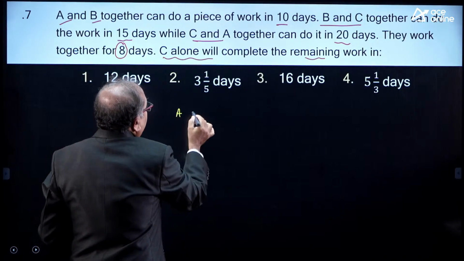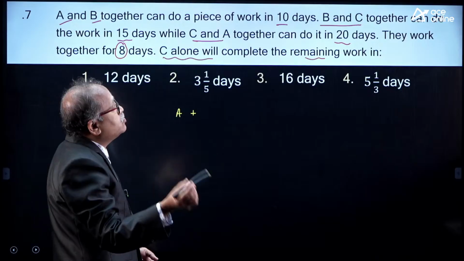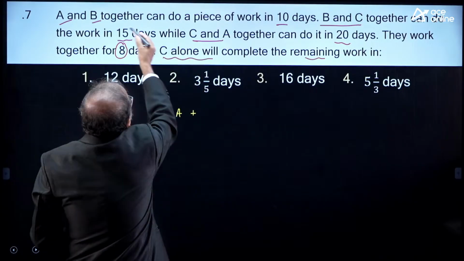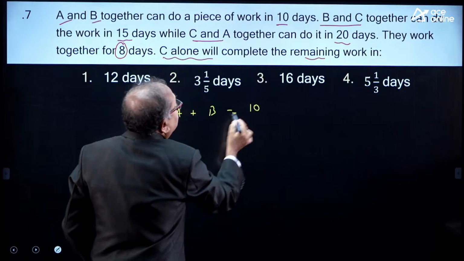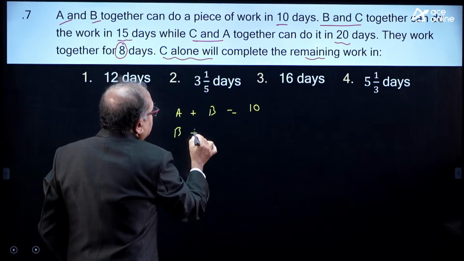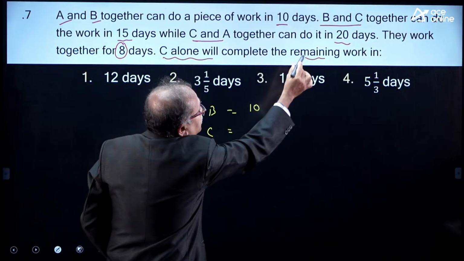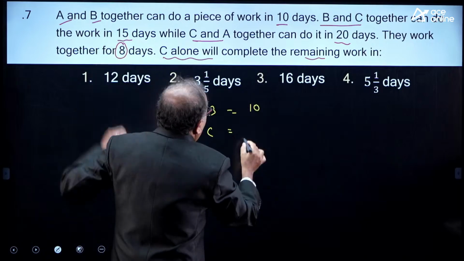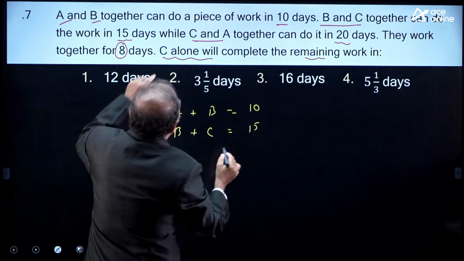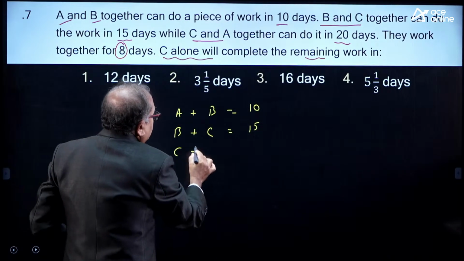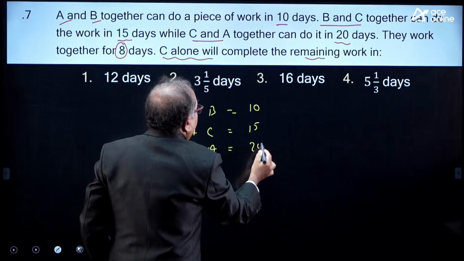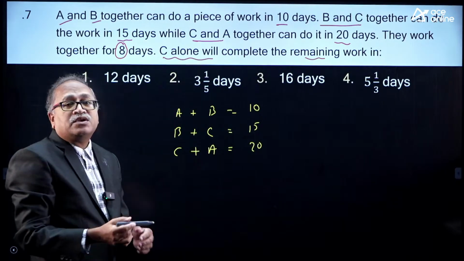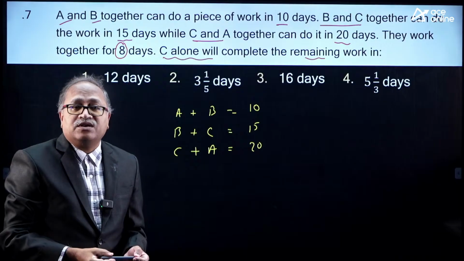So I know the 2 times of A, 2 times of B, 2 times of C comes. So here A plus B, how many days? 10 days. And B plus C, how many days? That is B plus C, 15 days. And C plus A, but in the exam please don't write this one, 20. If you are adding this, 2 times of A plus B plus C comes.